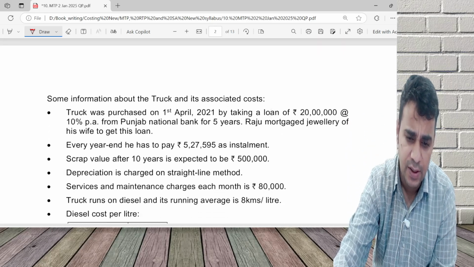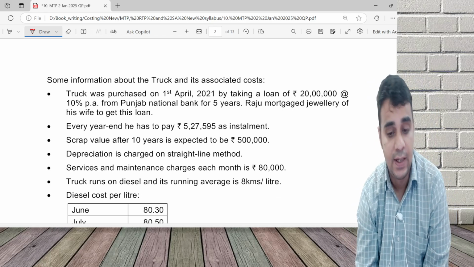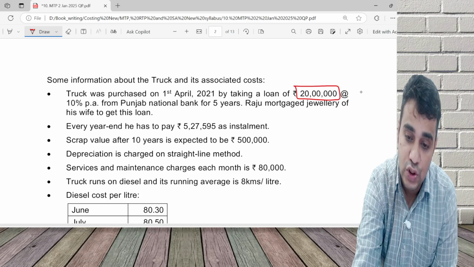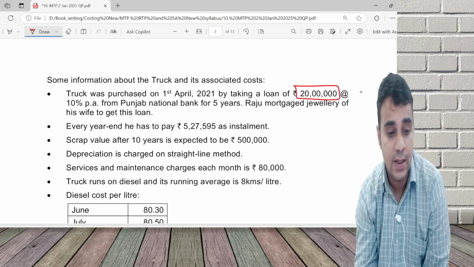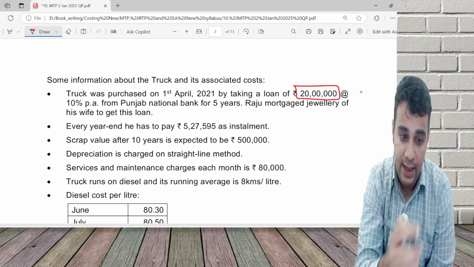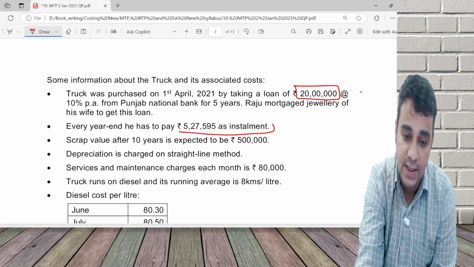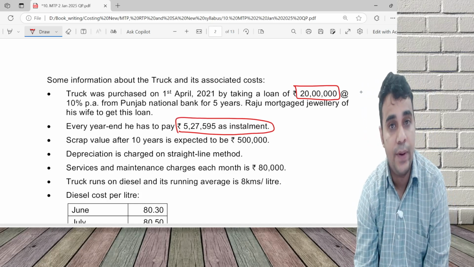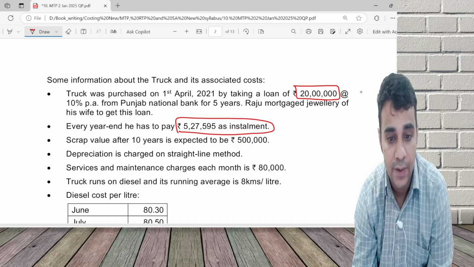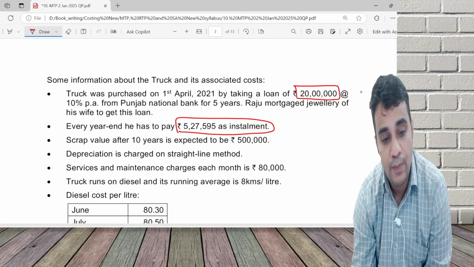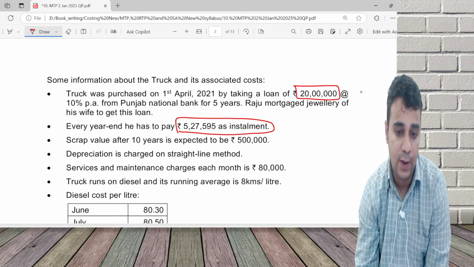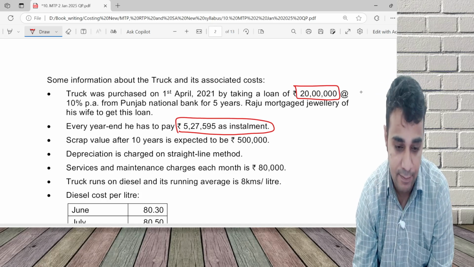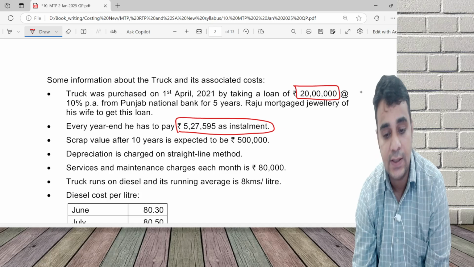Some more information. The truck was purchased on 1st April 2021 by taking a loan of 20 lakh at 10%. He has mortgaged jewelry. Every year end, I have to pay 527,595 as installment. I took the loan on 1st April 2021 for a period of 5 years, and the loan amount is 20 lakh rupees. Scrap value is 5 lakh. Depreciation is by the SLM method. Service and maintenance charge per month is 80,000.